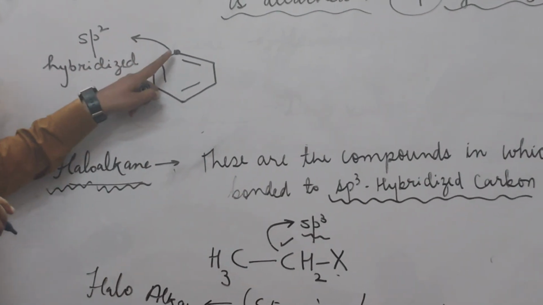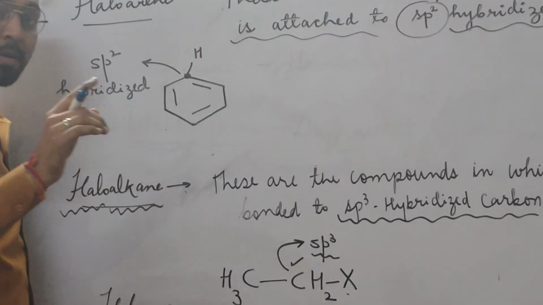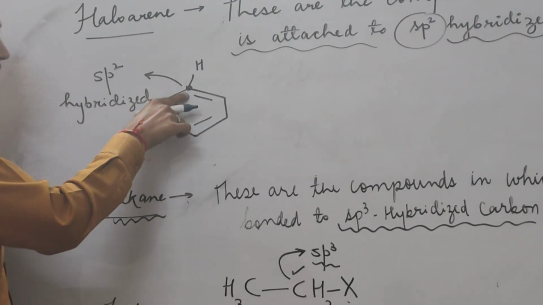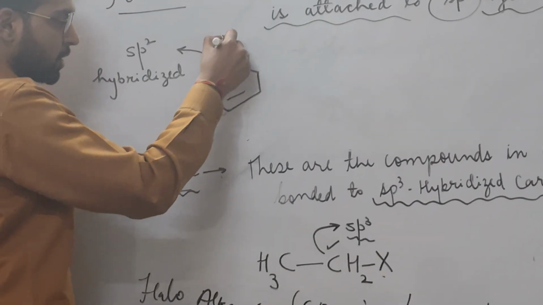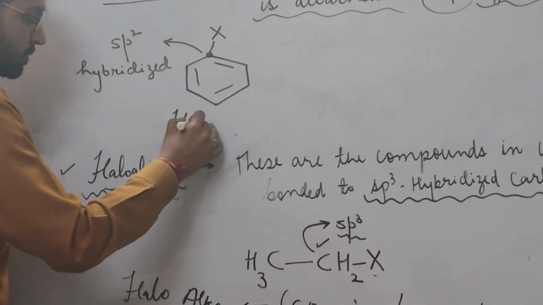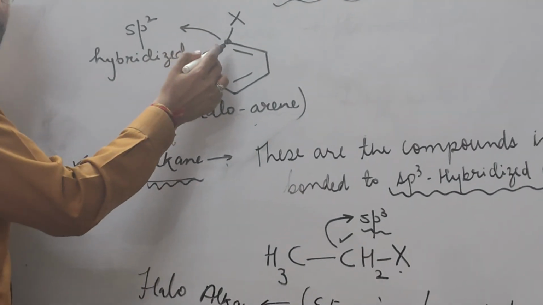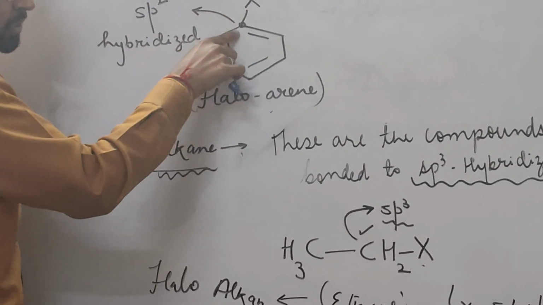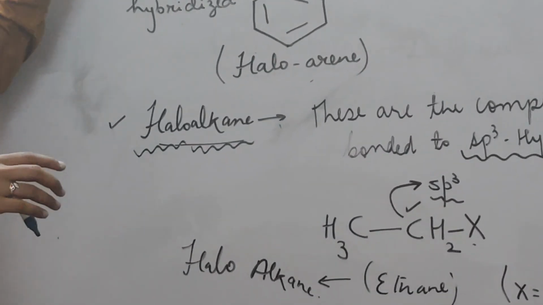When one of the hydrogen atoms attached to an sp2 hybridized carbon is replaced by a halogen, this is considered a haloarene. The carbon here is sp2 hybridized, a halogen atom is attached to it, and this carbon is also a part of the arene or benzene ring. So this is the correct definition of a haloarene.